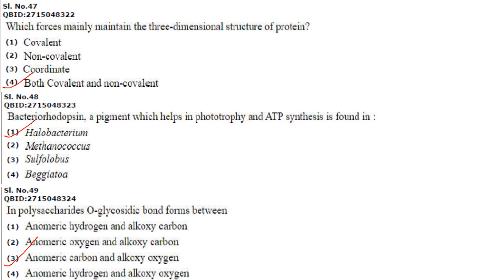Bacteriorhodopsin, a pigment which helps in the phototrophy and ATP synthesis, is found in. So it is found in Halobacterium. Answer is option 1. In polysaccharides, O-glycosidic bond forms between.